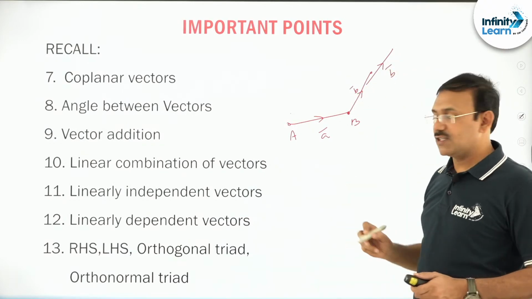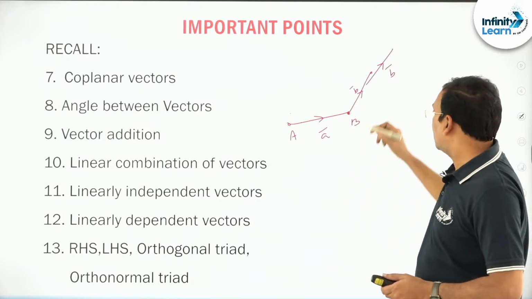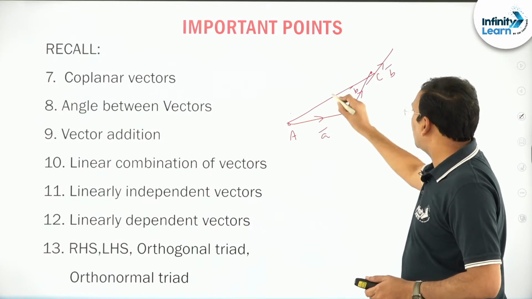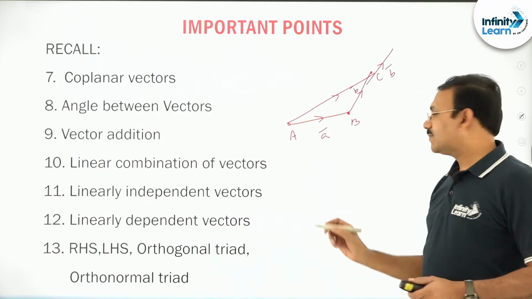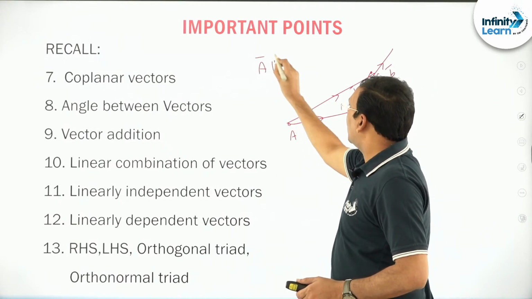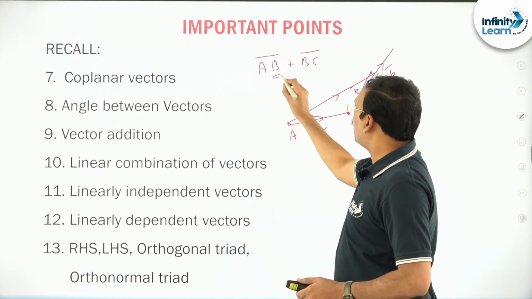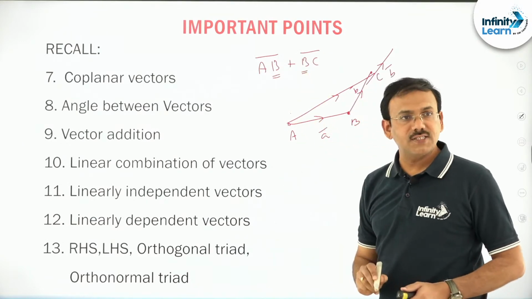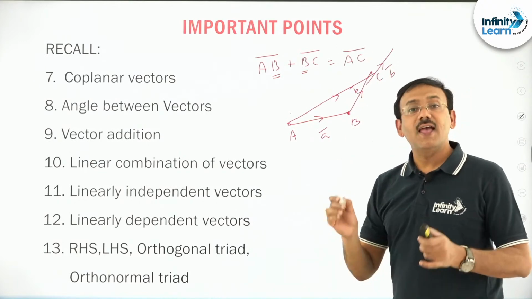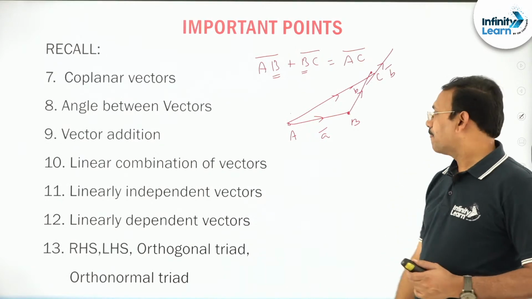Here the end point is the same as the starting point of the second vector, say BC. Now the addition is defined as AC bar. That means if you are adding two vectors such that the first is AB bar and the second is BC bar, where the end point is the same as the starting point of the second, in that case we define vector addition as AC bar. That's all.